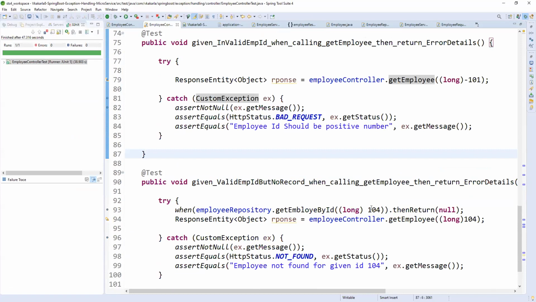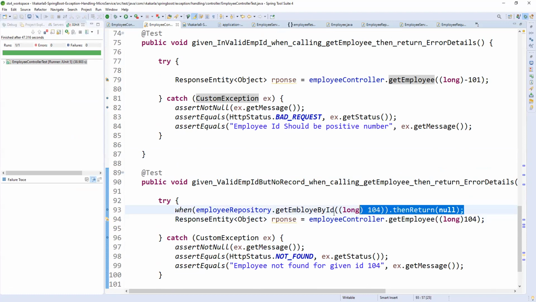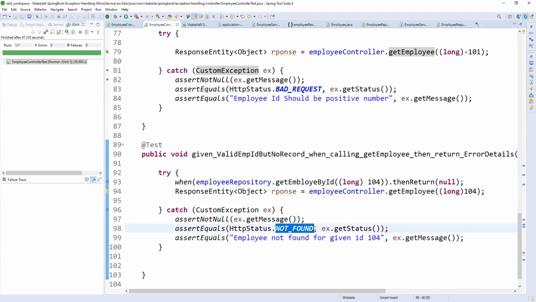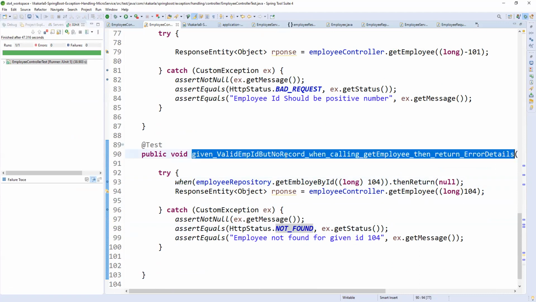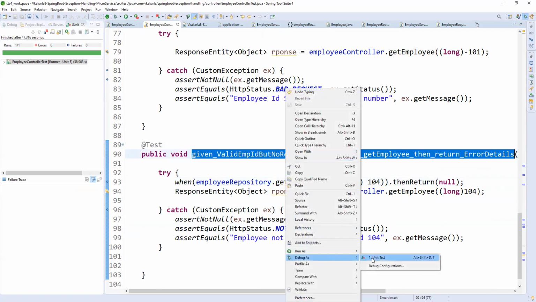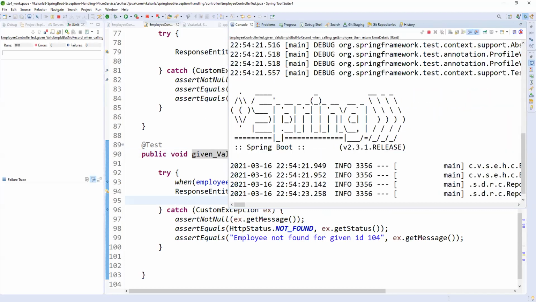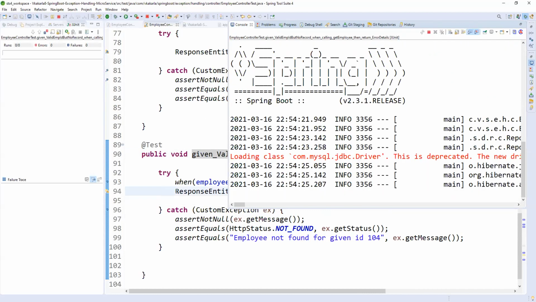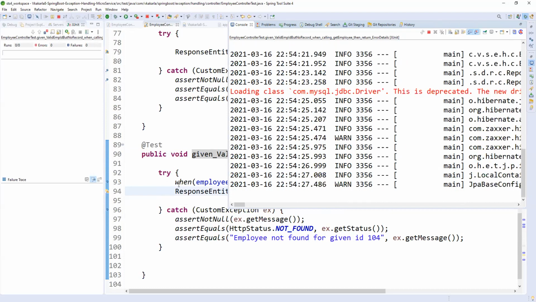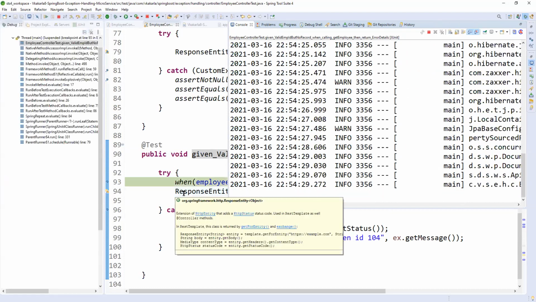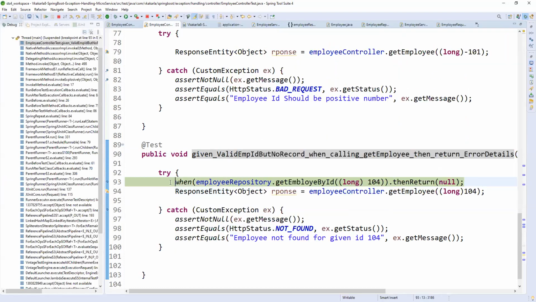The same way, I'm passing some value and it will return null. So like this, you can write. A not found exception will come instead of the actual record. It is giving a null. You can see here. So let me debug and run this one. This is the negative value and this is the negative case. So using these test cases, you need to cover all the statements of your code.